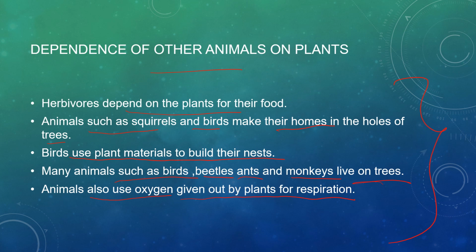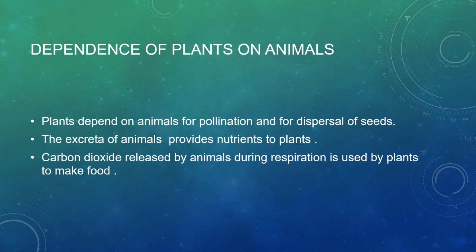Now let us see how plants are dependent on animals. Plants depend on animals for pollination. When we study pollination, that is, pollinating a flower from one place to another, and the dispersal of seeds, plants are always dependent on animals. Excreta of animals provides nutrients to the plant.